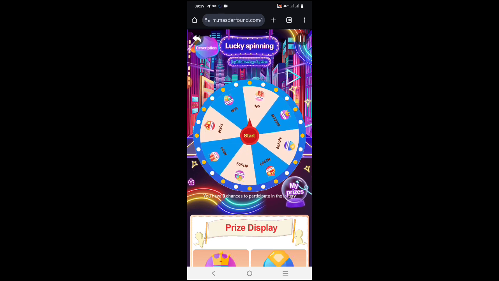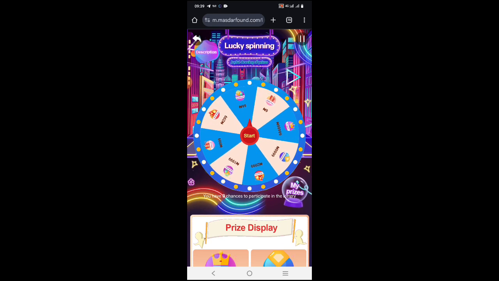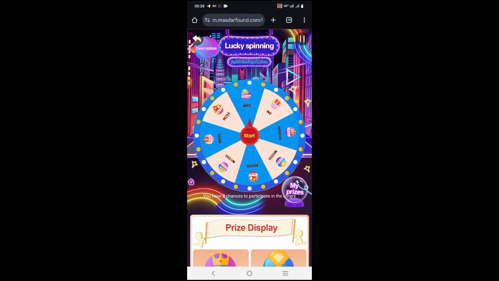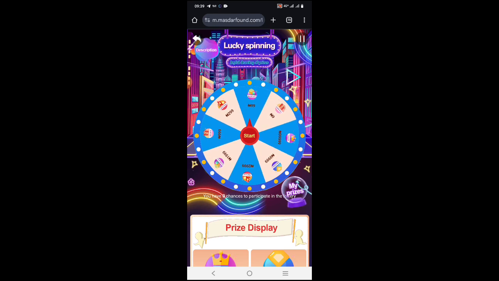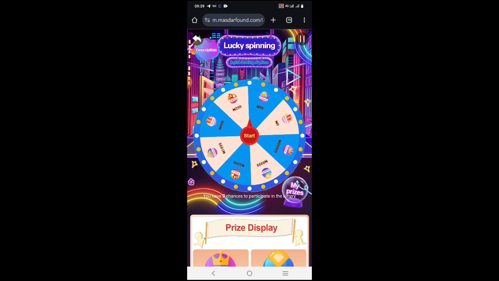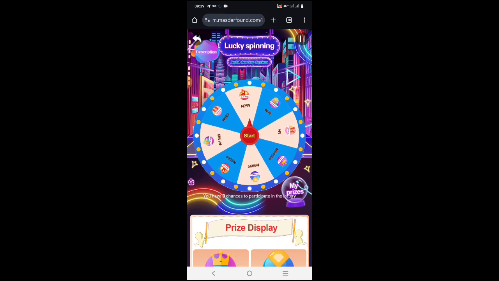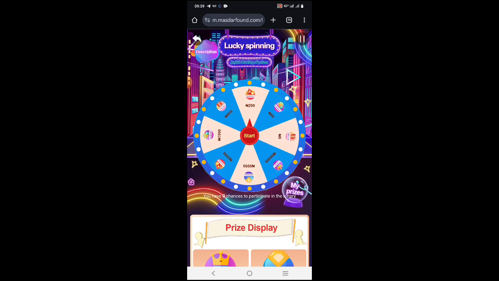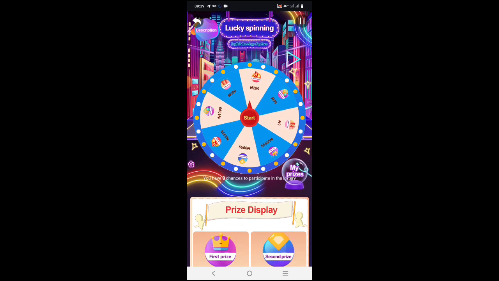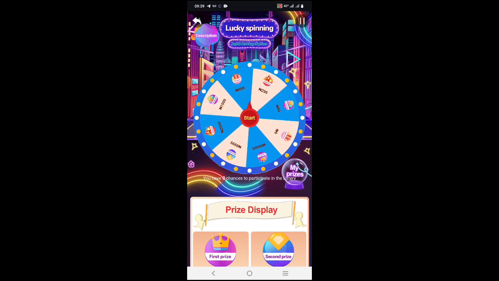See, the first day that I spin this thing, I got 10,000 naira. Yes, I got 10,000 naira from this particular platform. So you have to spin so that you are able to get money. They'll give you one spin, and for every valid invite, every person you invited who buys any product, you will get one spin.